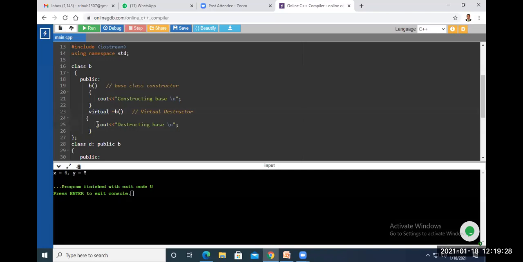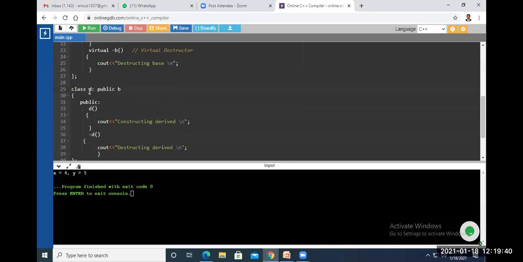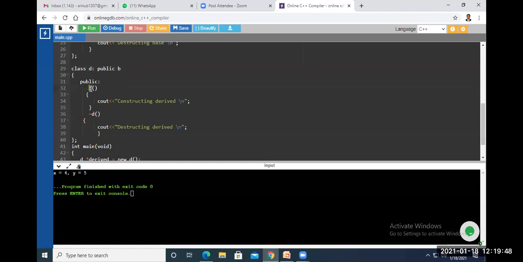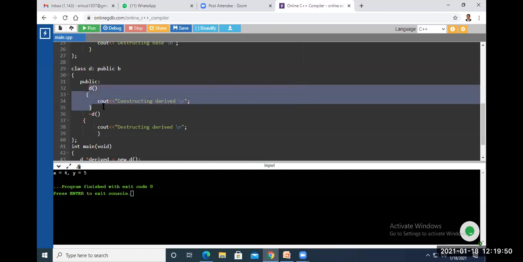In the definition of the virtual destructor, it simply displays the message destructing base, and finally we close the base class. Now class derived D, which is derived from the base class B, has its own constructor D, constructing derived.